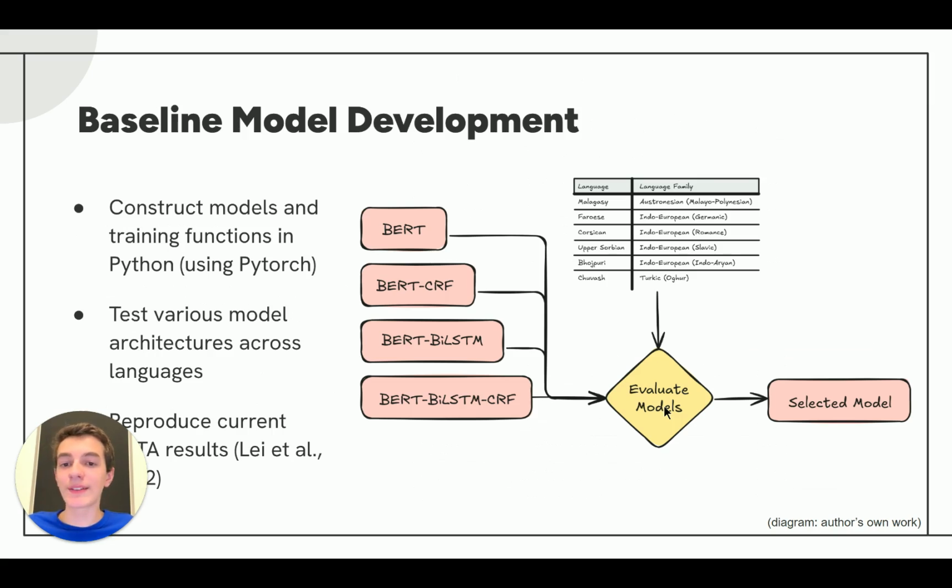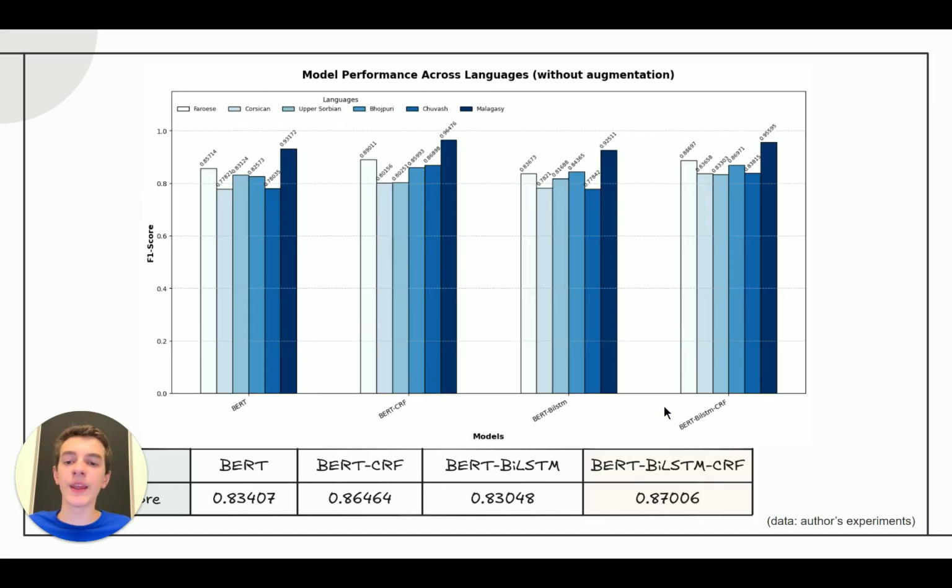First, I'll be training a baseline model. I'll be testing different model architectures proposed by Lei et al. in their study analyzing the different model architectures that work best for named entity recognition. I'll then be selecting the best one as my baseline. These are the results of training the different model architectures for low-resource natural language processing, similar to the study by Lei et al., but BiLSTM-CRF performed the best for named entity recognition.